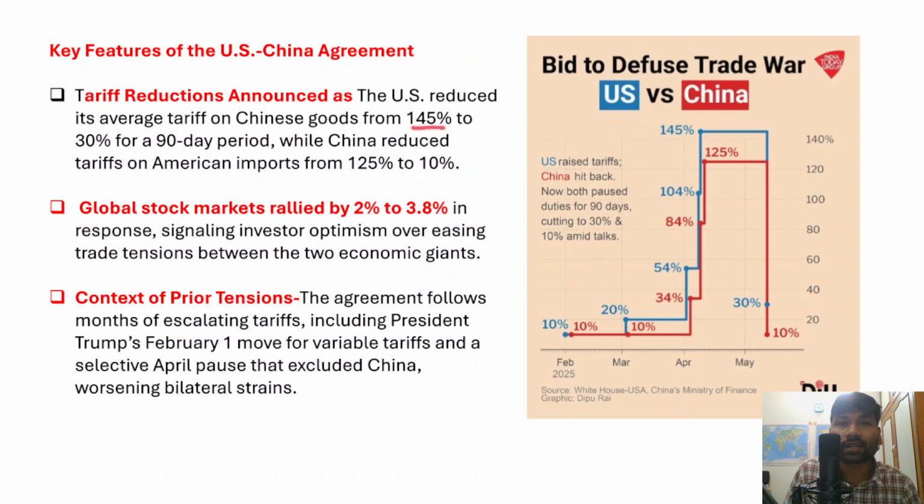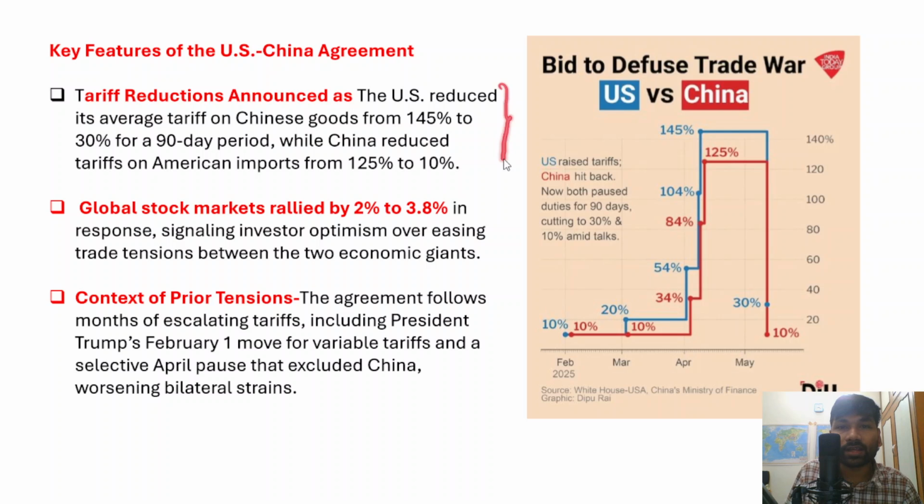Now US has decided to reduce these tariffs from 145% to 30% for a 90-day period, while China reduced tariffs on imports from 125% to 10%, right? So US reduced tariffs to 30% and China reduced tariffs to 10%.